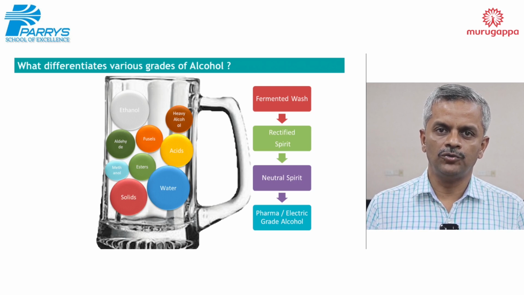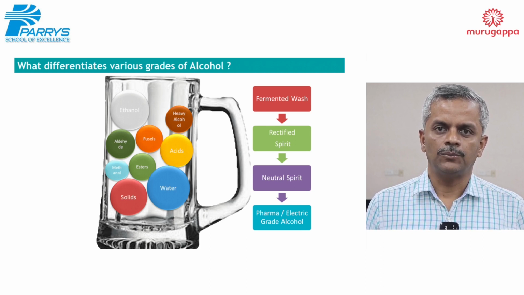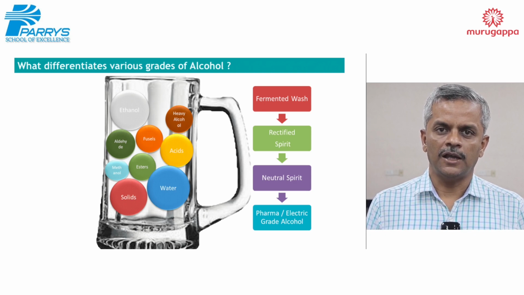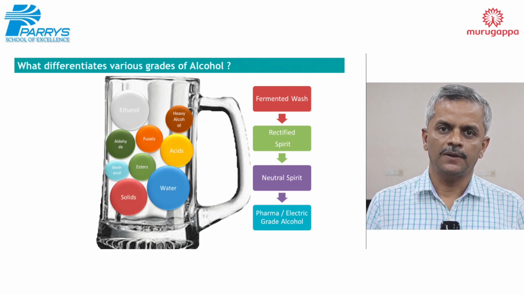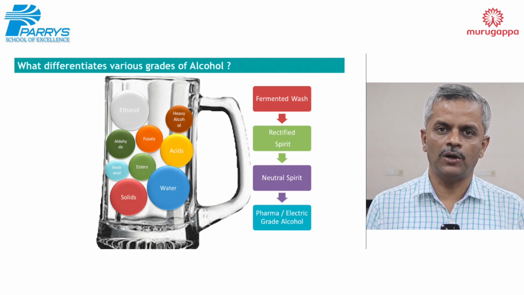If you want to use it for potable purpose, it is subjected to another 3-column distillation to produce extra neutral alcohol, used in the IMFL units for liquor manufacturing. The rectified spirit is dehydrated with a molecular sieve dehydration plant to remove the water. Then it is used to blend with petrol.